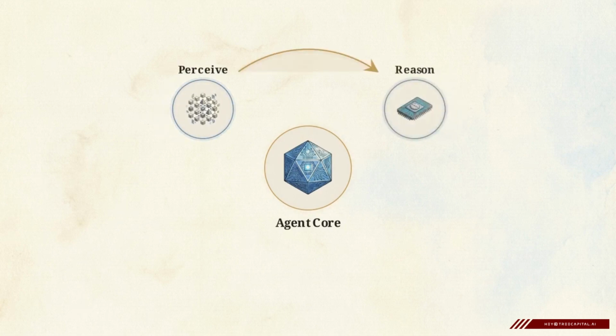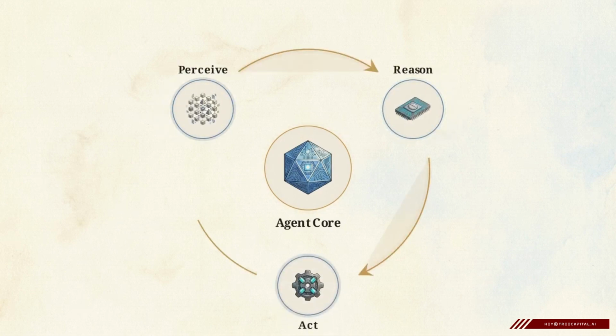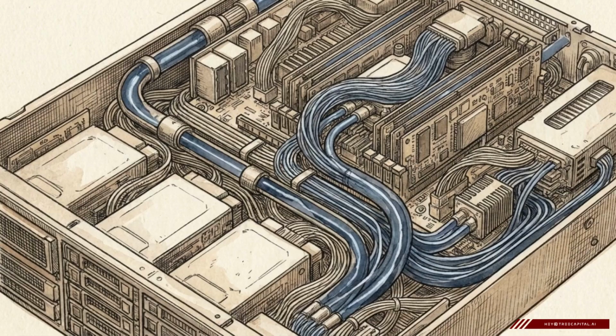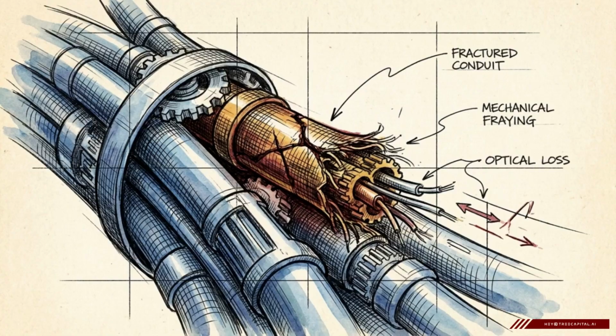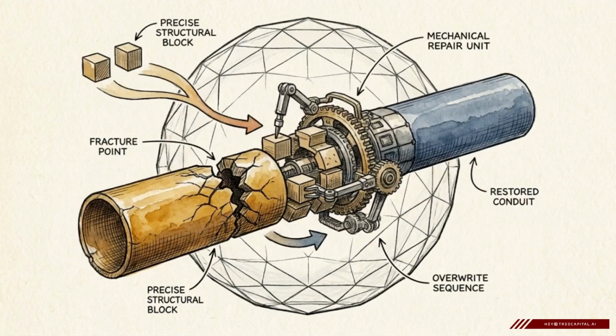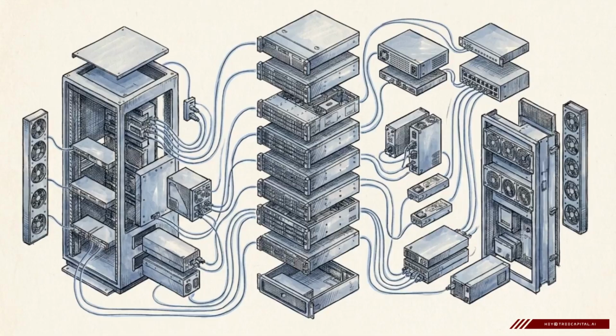An agent perceives its environment, reasons through obstacles, and acts to achieve a specific goal without requiring constant human intervention. A standard model might alert a technician to a server anomaly. An agentic system goes further. It investigates the root cause, maps the dependencies, and deploys the necessary software patch to resolve the issue.